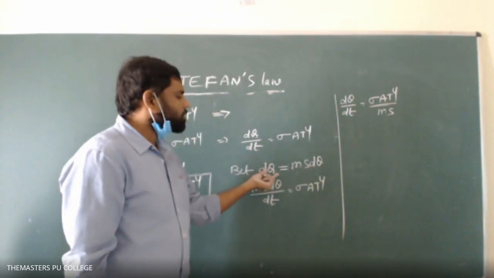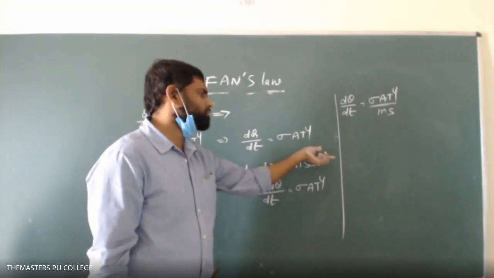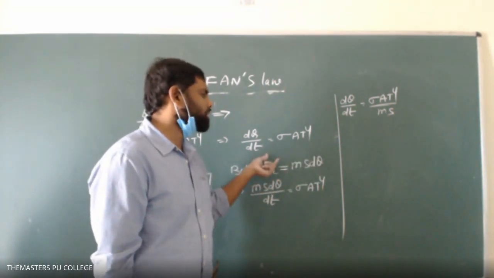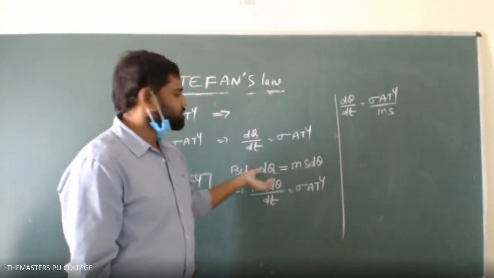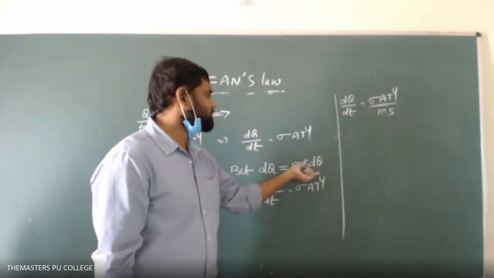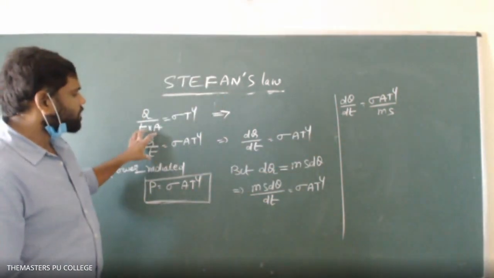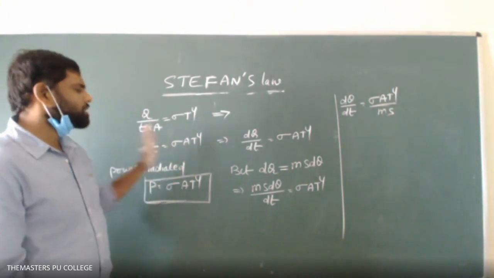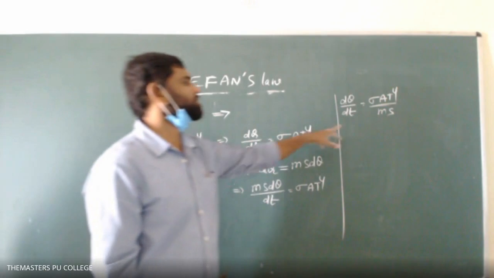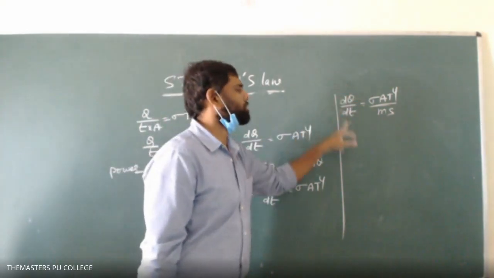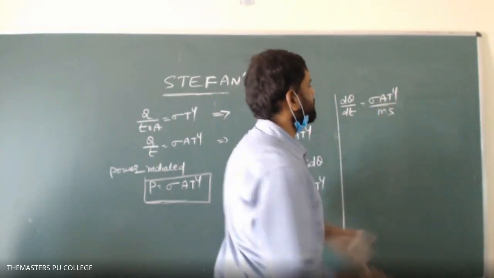The heat evolved or absorbed, dQ, equals m s into d theta. d theta positive means heat is absorbed. d theta negative means heat is evolved. So if I substitute that, sigma A T to the power of 4 is the rate of heat, at what rate the black body is radiating the energy. And the rate of change in temperature of the black body, d theta by dt, equals sigma A T to the power of 4 by m into s.